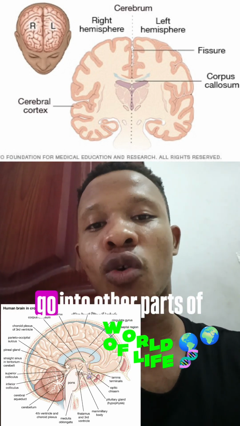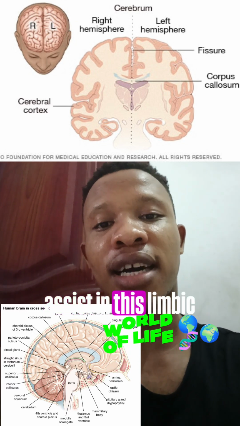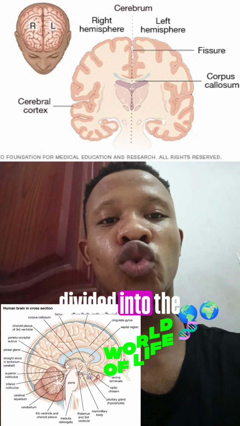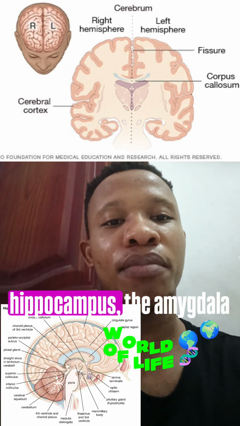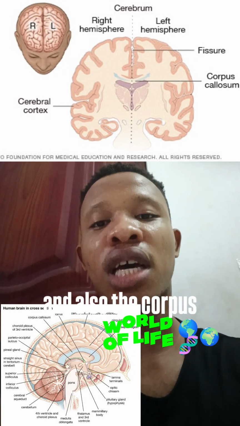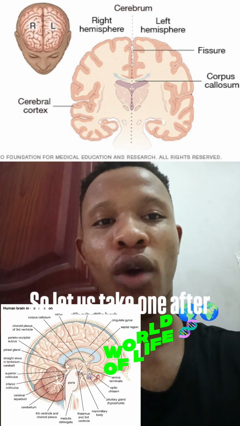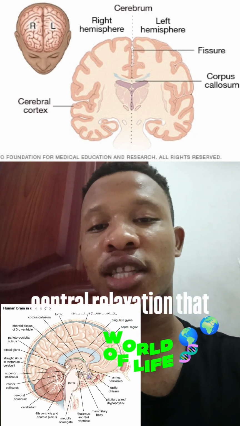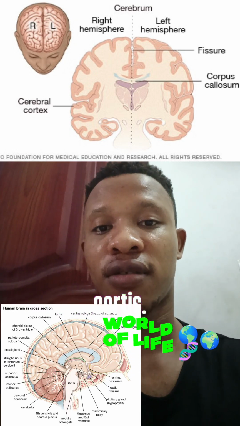So let us go into other parts of the brain that also assist in this limbic system, because the limbic system is actually divided into the thalamus, the hypothalamus, the hippocampus, the amygdala, and also the corpus callosum. Okay, so let us take one after the other. Then the thalamus. The thalamus is a central relay station that transmits sensory information to the cortex.